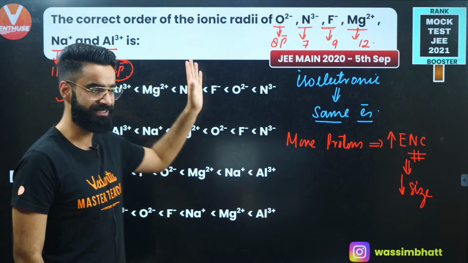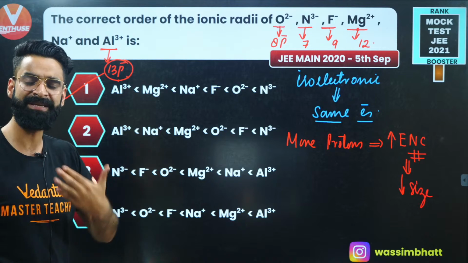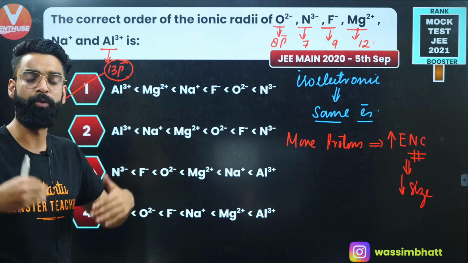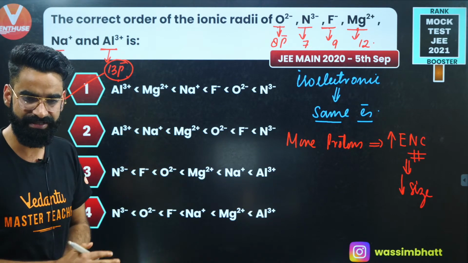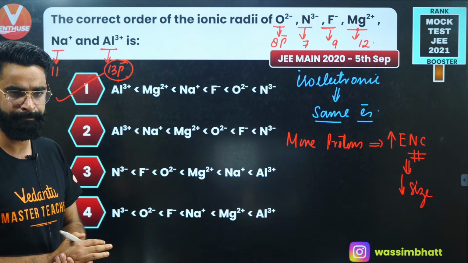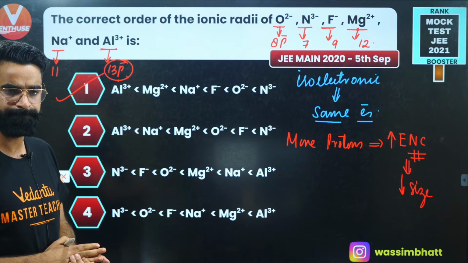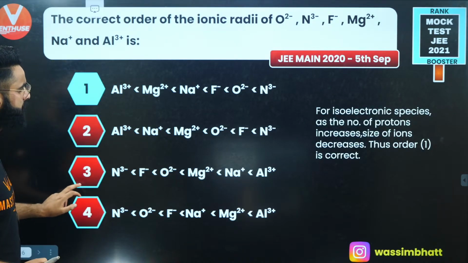Since the number of electrons is the same everywhere, you'll be deciding on the basis of protons. More the protons means more the positive charge, more the effective nuclear charge, and more the effective nuclear charge, less is going to be the size. As simple as that, right? So the first one is going to show the correct order among all, yeah? Okay, wonderful. Let's move on to one more question.